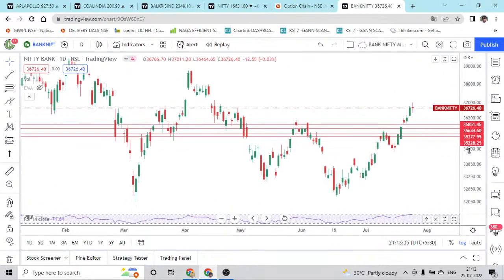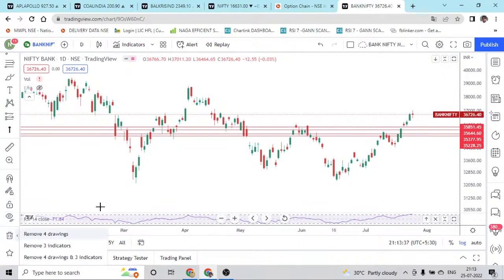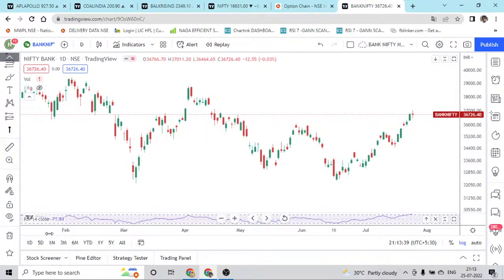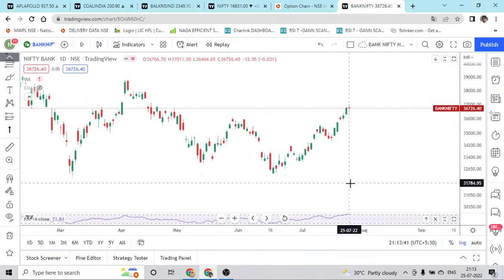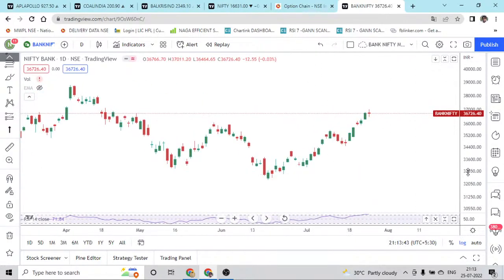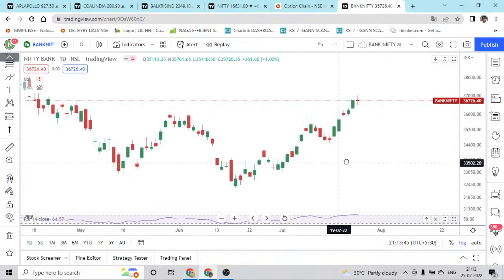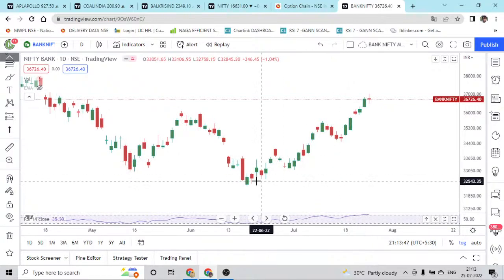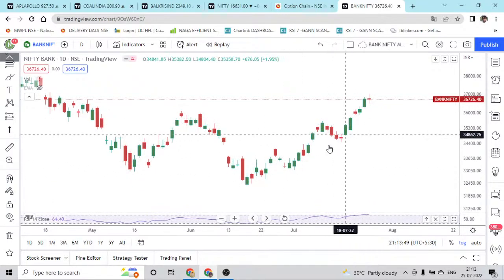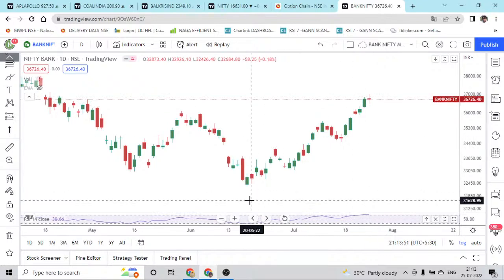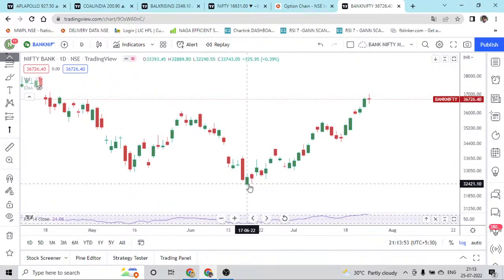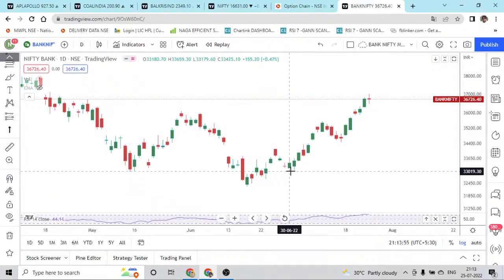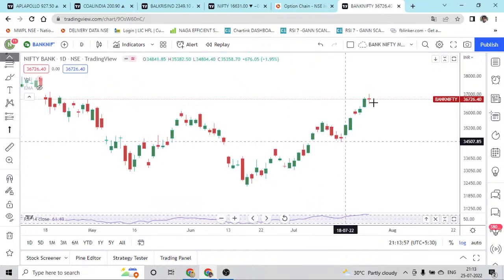Yeah. Now we'll see what is going to be the structure first. Then we'll see what is the pattern. Then what are all the resistance and supports for taking tomorrow's trade. Yeah, the structure is very simple. The market is in higher high for this current swing. So low, high, higher low, higher high, higher low, higher high, higher low, higher high.